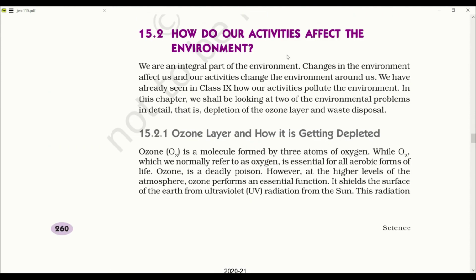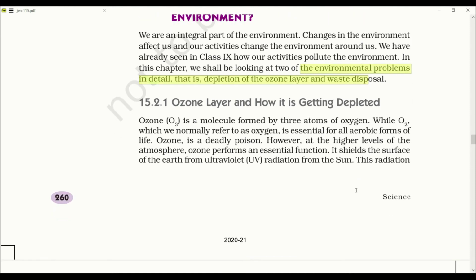How do our activities affect the environment? Changes in the environment affect us, and our activities change the environment around us. The environmental problems in detail, that is depletion of the ozone layer and waste disposal, are examples of the change in environment caused due to human interference.